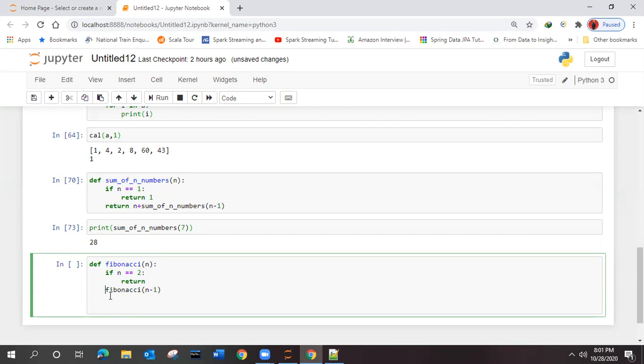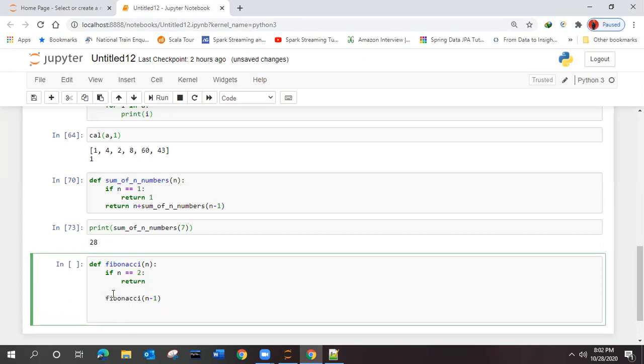But before this, is any other statement required? If you look closely, we didn't tell this program that you have to take the previous two and form the third, right? We didn't tell this function. So before this line itself, we need to tell it.